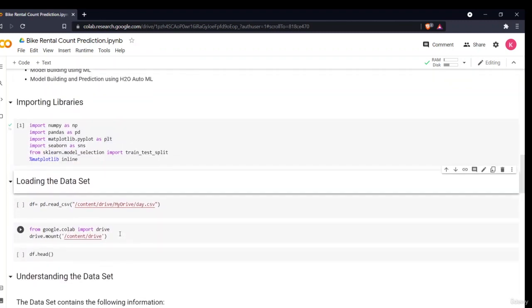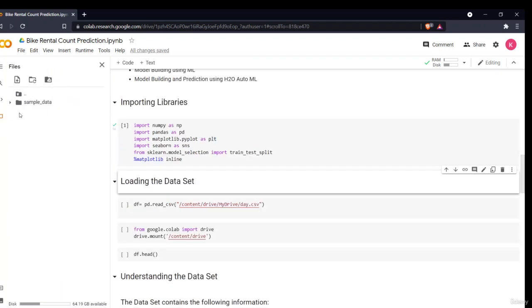So now as we are working in a Google Colab environment, there is a certain procedure on how to load your data set. Now the very first thing you have to do is import your CSV file which you want to work on into your selected Google Drive. You first have to upload that into your Google Drive. Then you'll go here and the very first thing you are seeing is that there is no Google Drive present. Okay, this is not my Google Drive. This is sample data which is present inside the Colab environment, but there is no drive.